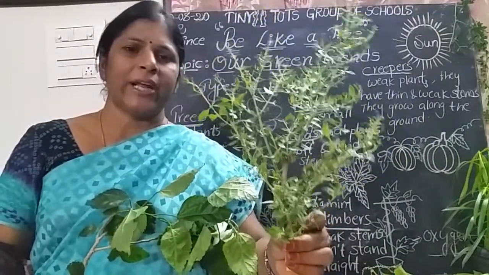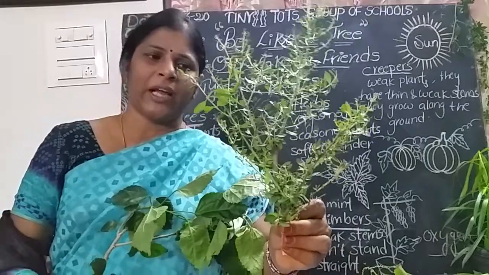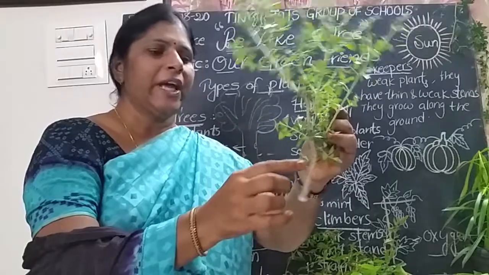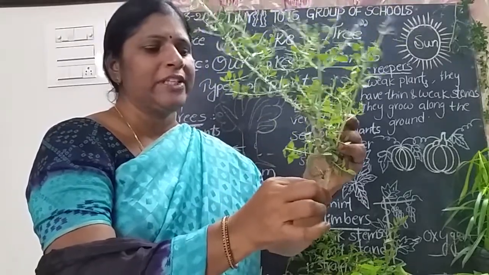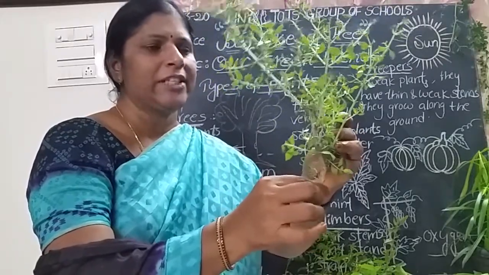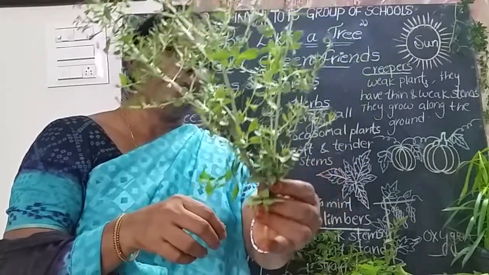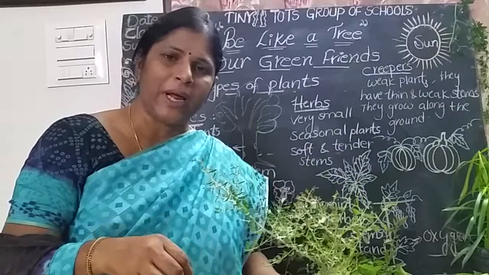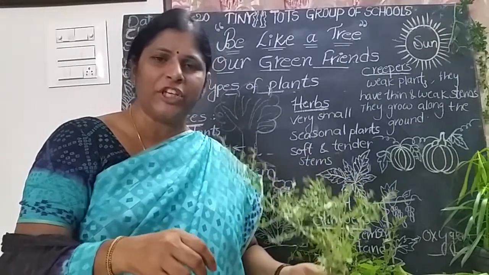It is also one example of a shrub, children. See how the stem of a shrub is. It has a little bit woody stem. It has a number of stems. So shrubs are medium sized plants, small plants and bushy plants.